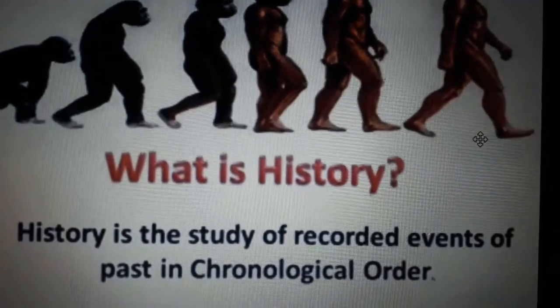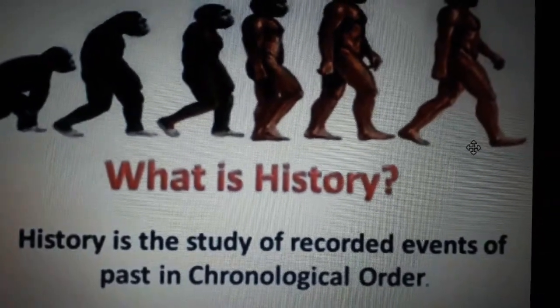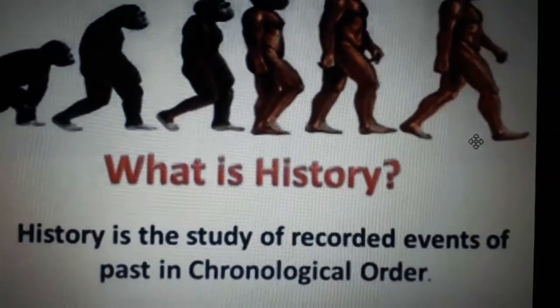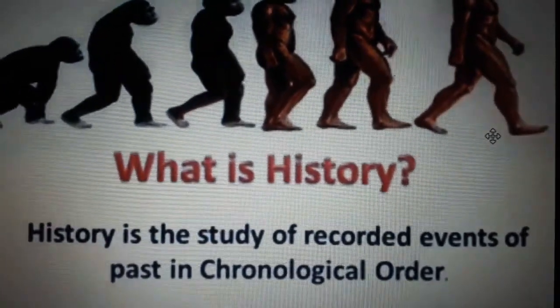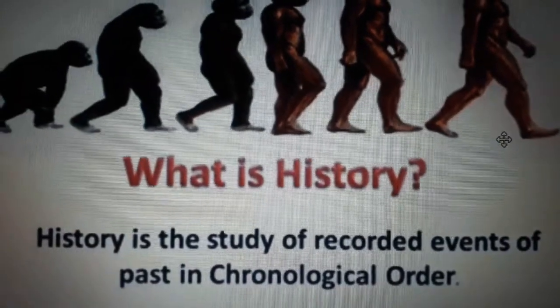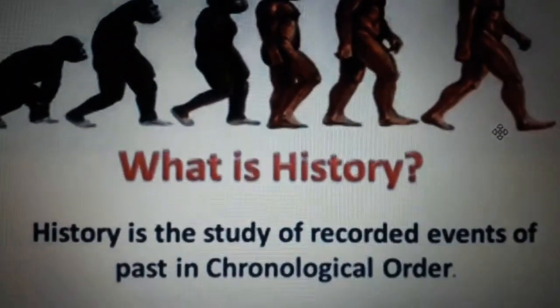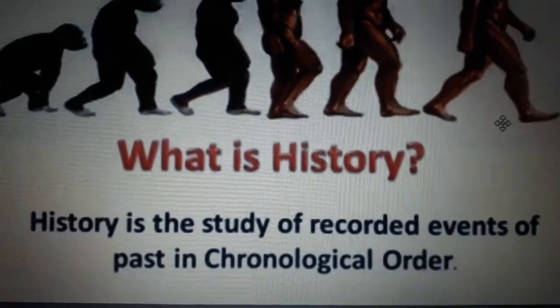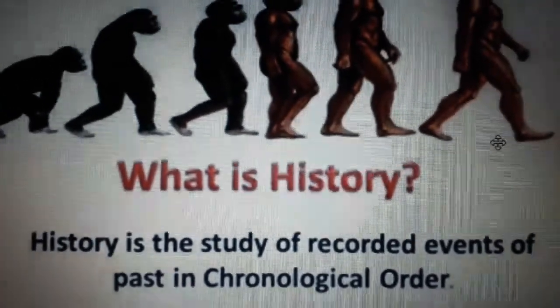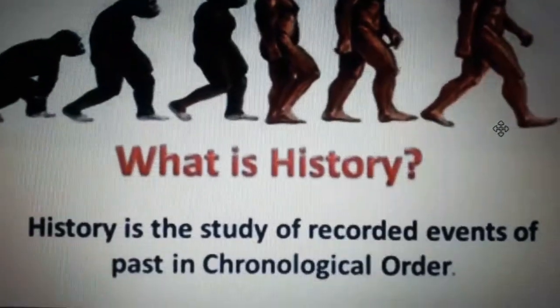Chronological order means series-wise, sequential. The first is first and the second is second, arranged by date, so we can find out easily from that.